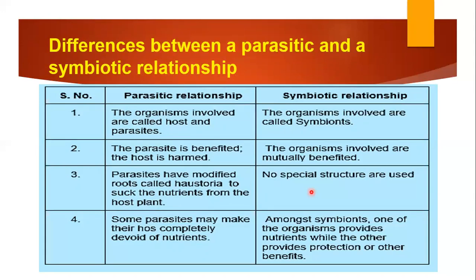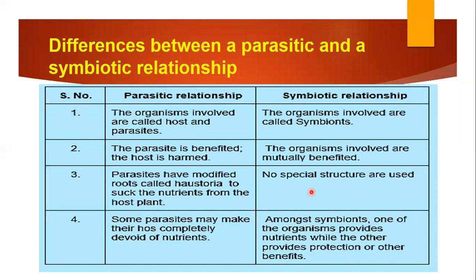Similarly in plants, parasites like dodder are the only ones being benefited because they are getting nutrients, and the host is only harmed. Parasitic plants, in order to obtain the nutrients, have roots called haustoria to suck the nutrients. Some parasites may make their host completely devoid of nutrients, right? So this is a parasitic relationship in which only parasites are benefited.